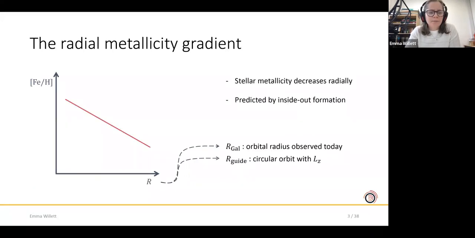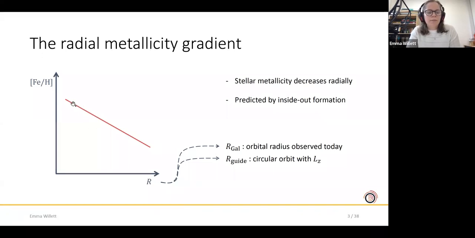of the disk. So when we look radially through the disk of the Milky Way, we can see that the stellar metallicity is not the same everywhere. It tends to be higher in the center of the disk and decreases as we move towards the edges of the disk. And this is a feature of the disk which is predicted by models of inside-out formation.